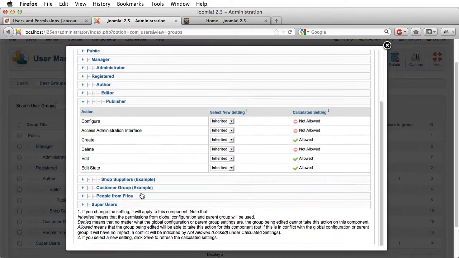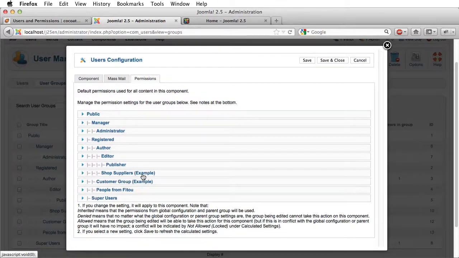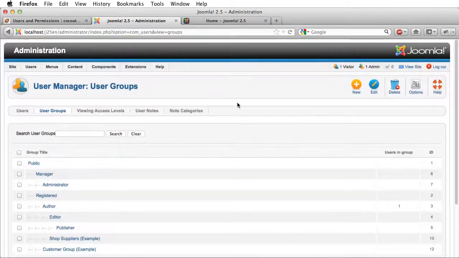And this is just, how can I say it? Just a kind of wake-up call that it is possible, but be very careful with these permissions. Okay, so I think for beginners this is enough about users and permissions.